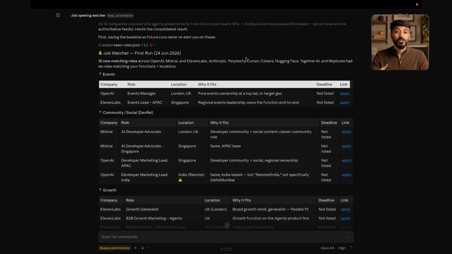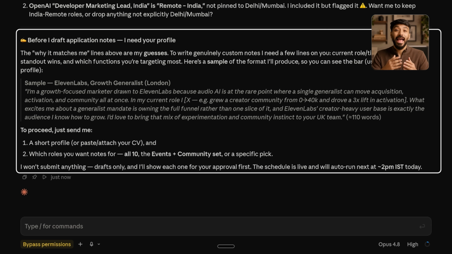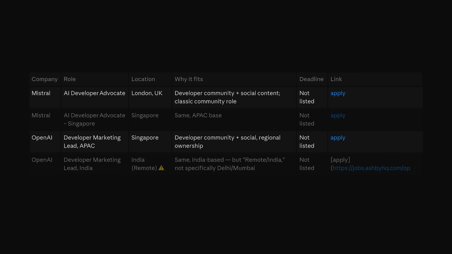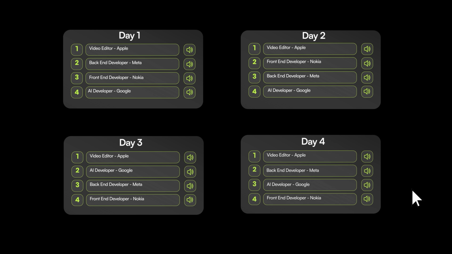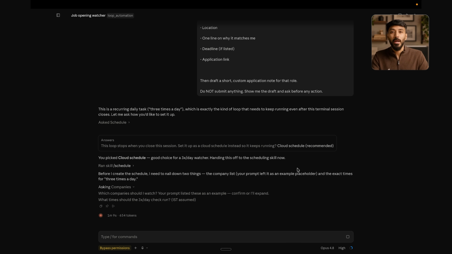But here's the part you'll love. Scroll down. It flags 2 judgment calls it made, places where it bent your rules slightly and wants you to confirm. And it's already written the application note for one of them. And this is where you see the real magic of loops, which is memory. The AI has to remember which jobs it already showed you, otherwise it'd ping you about the same role every day and you'd mute it in an hour. So every single run, it's quietly asking, is this new? Does it match? Have I shown this person already? Is it even worth interrupting them for? That's a real loop. Not because it runs on a schedule, but because it watches, compares, remembers, filters, and only bothers you when something genuinely matters.